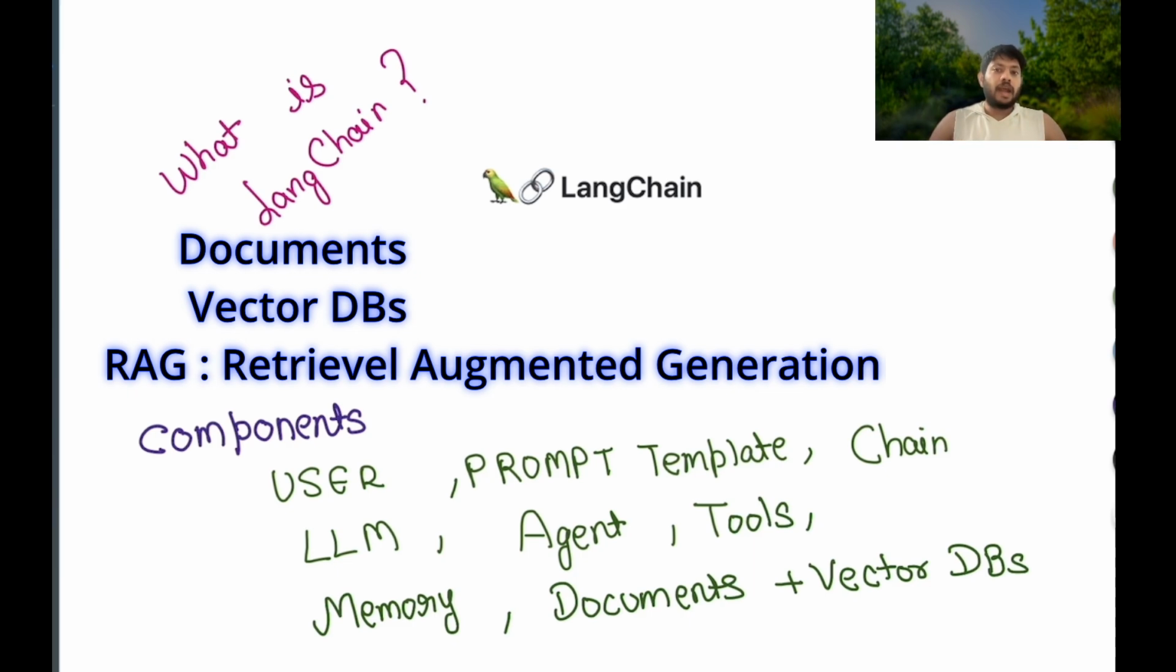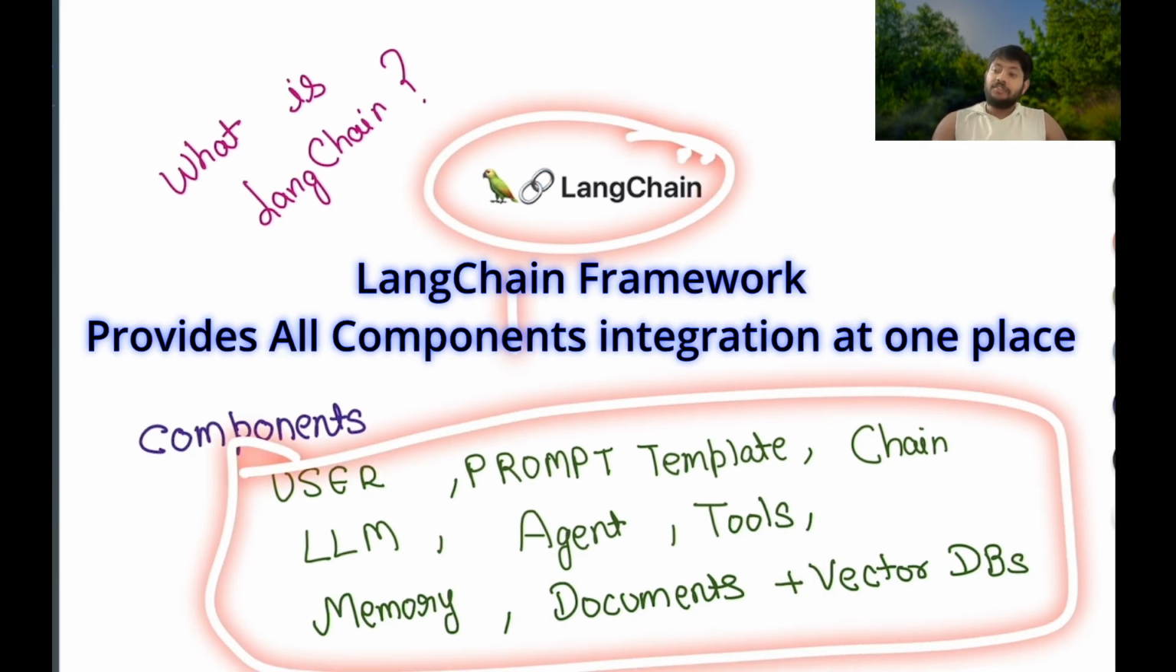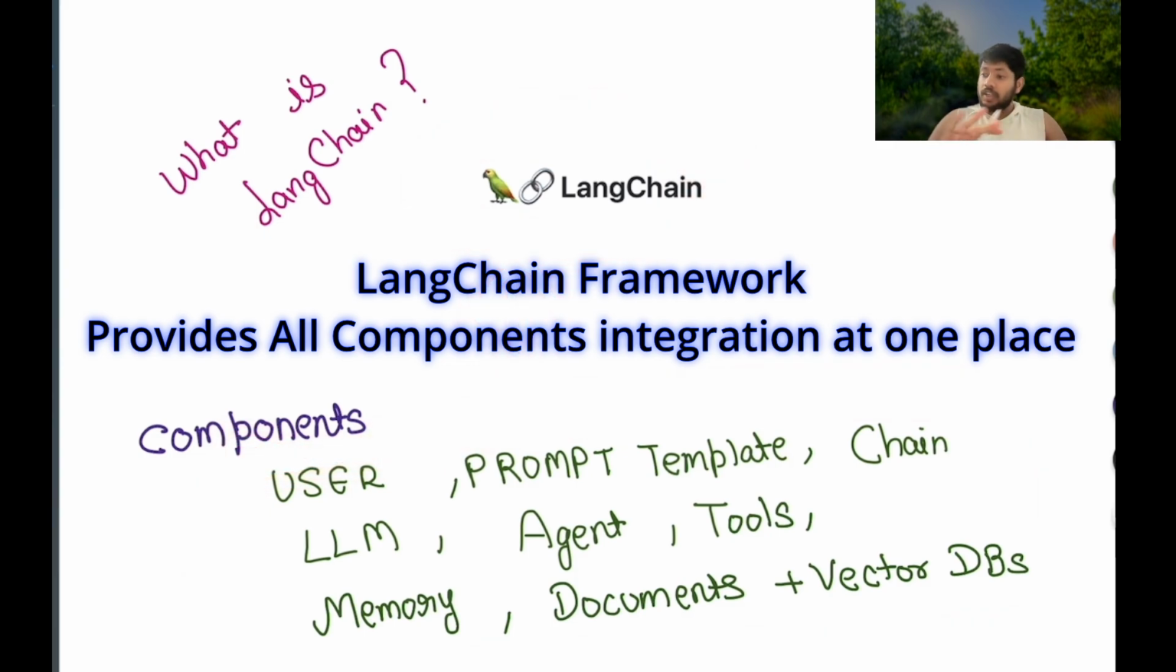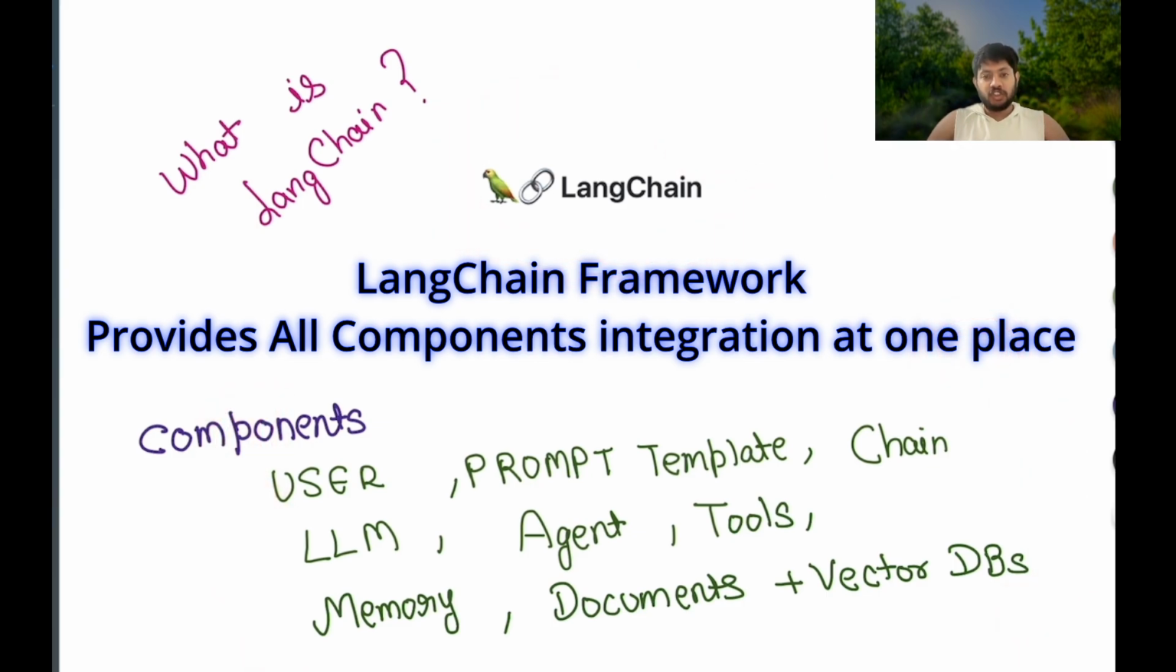So this is going to make your application very smart. It can not only generate contents which it already knows, but it can also generate contents which it doesn't know, because now it can fetch those contents from the documents and the vector databases. Now the thing is, why do we need LangChain for all these components? Because it is a framework which provides us all these components in a single place. We can utilize all of them using LangChain and create a very powerful AI application, and that is why LangChain is very powerful for creating AI applications.